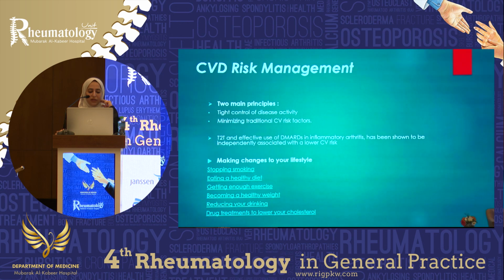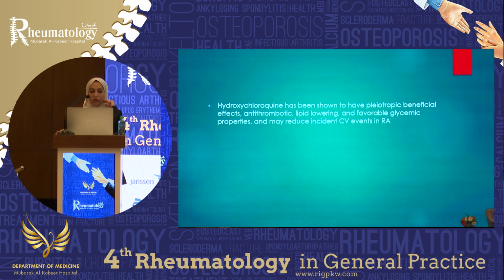So treat to target and effective use of DMARDs in inflammatory arthritis has been shown to be independently associated with a lower cardiovascular risk. And making changes to lifestyle, like smoking cessation, eating a healthy diet, getting enough exercise, becoming a healthy weight, reducing drinking for those that consume alcohol, and drug treatments to lower cholesterol. Hydroxychloroquine, a medication that we commonly use, known as Plaquenil, has been shown to have pleiotropic beneficial effects. It has antithrombotic effects, lipid-lowering effects, favorable glycemic properties, and may reduce incident cardiovascular events in RA patients.